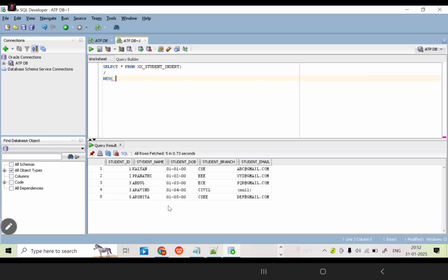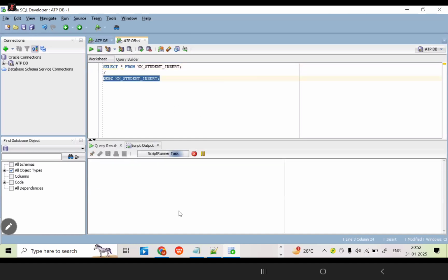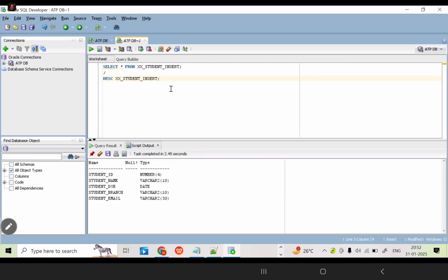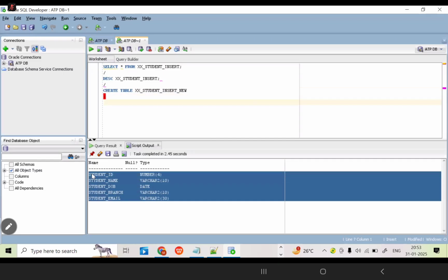Now here, what is the structure? How can we see the structure of this table? Describe. What is the command? Describe only. Now run this query. Based on the structure, I am going to create one new table. Create table. This is the old table. Based on this, I am going to give the name as new only. What are the column names? Just copy all the column names only. At the end of this, give the comma.